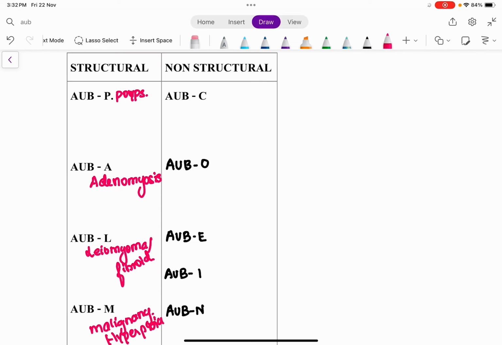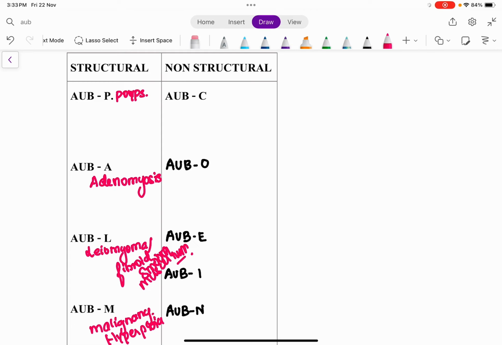So when taking into consideration the polyp, leiomyoma is actually the smooth muscle tumor, right? Smooth muscle tumor is fibroid. So when discussing polyps, it could be either an endometrial polyp which arises in the uterine cavity or a cervical polyp. Polyps could be either sessile or pedunculated, right? So it could be either endometrial polyps or endocervical polyps.